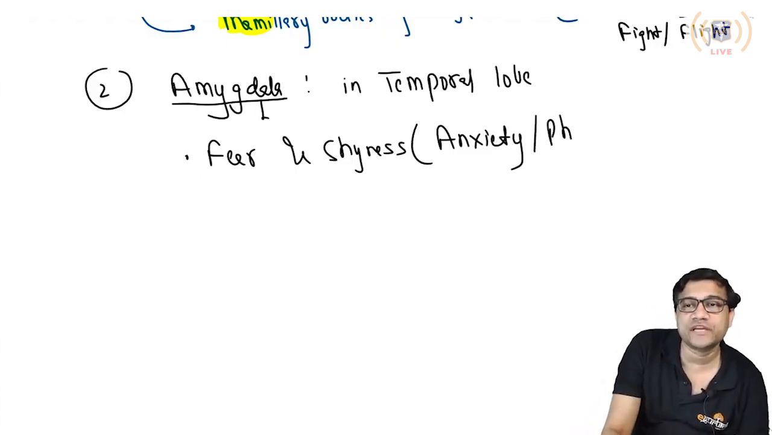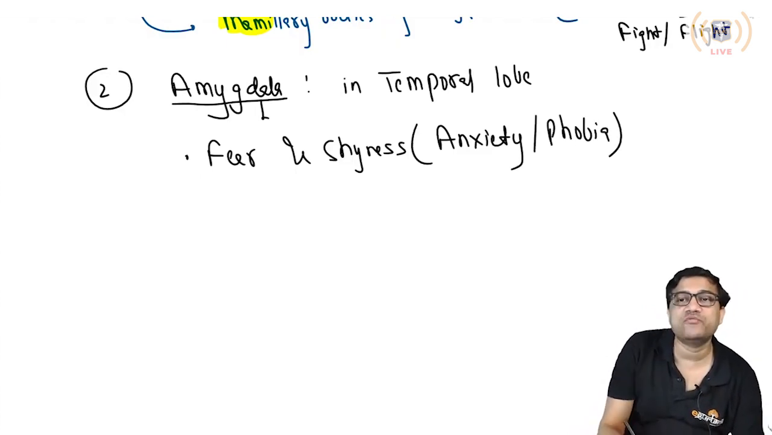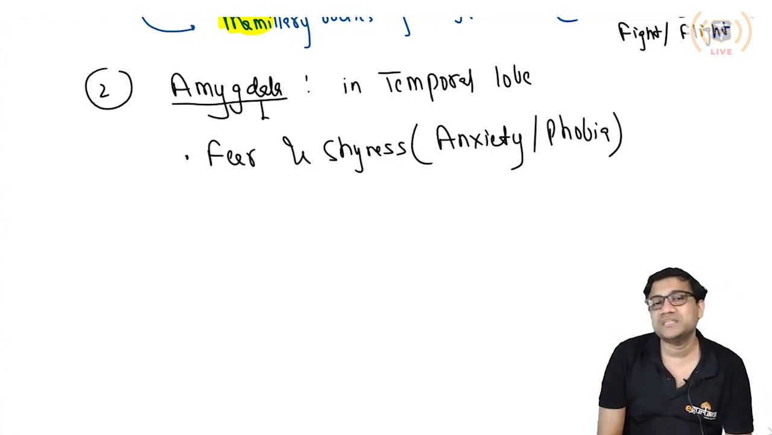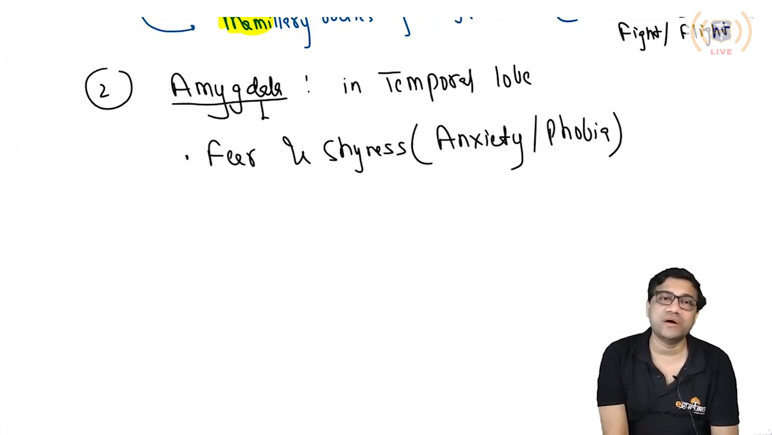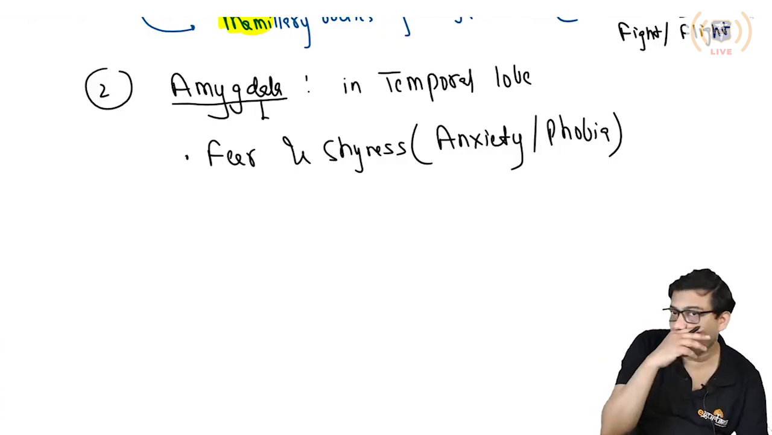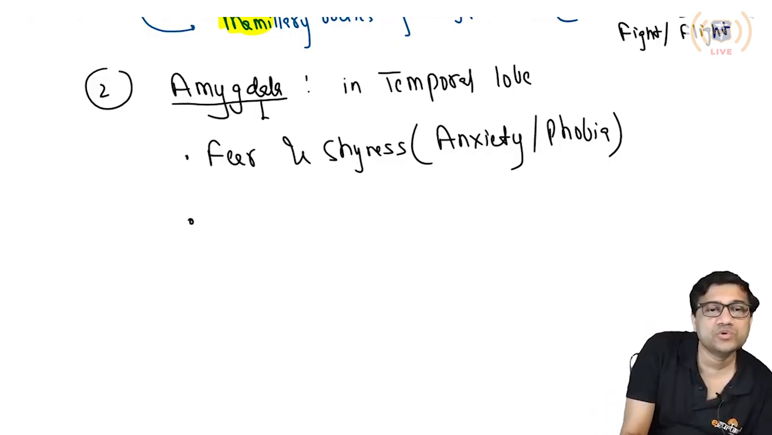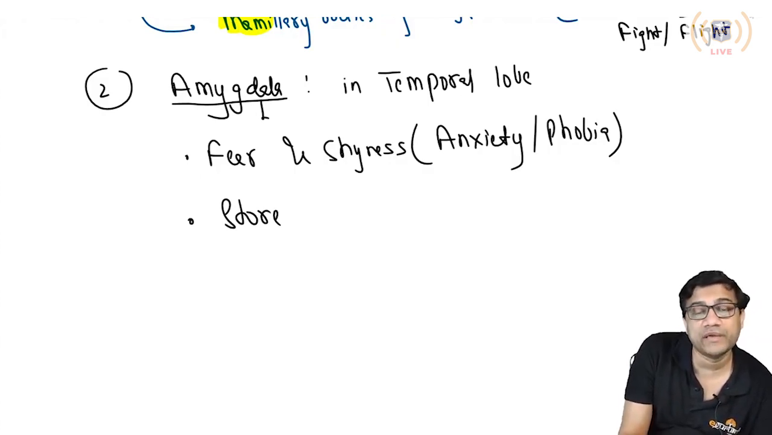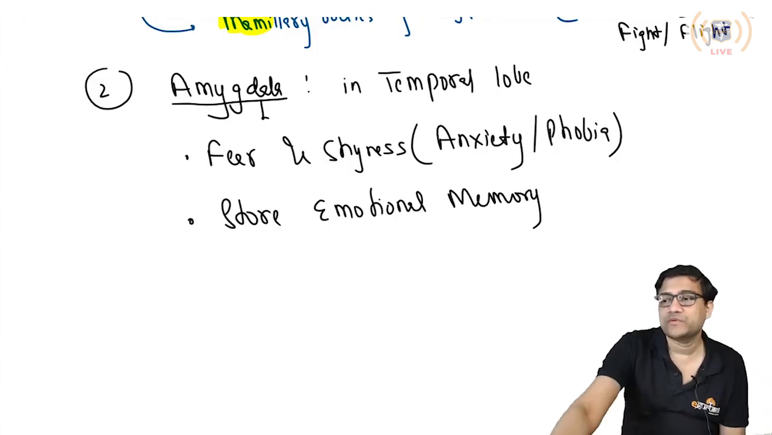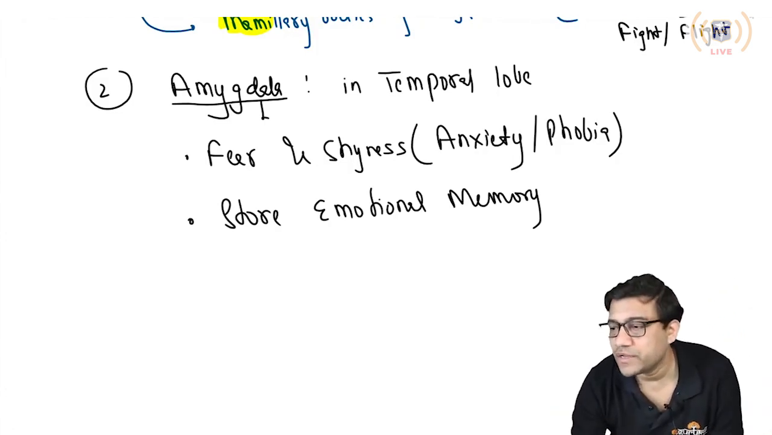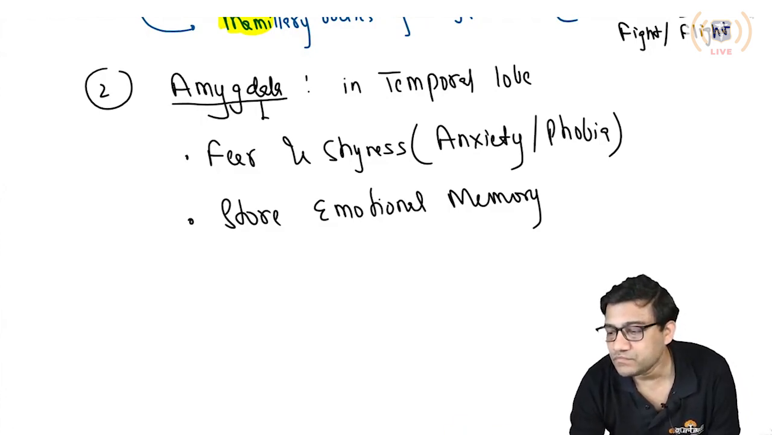Also phobias, which are again fear. So anxiety and phobia are produced by which area? The answer is amygdala. Then it also stores emotional memory. That is why you can remember an emotional event for a very long time, thanks to the amygdala. So the function is to store emotional memory. Are you clear?